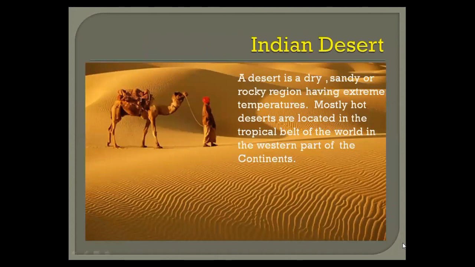Indian desert. A desert is a dry, sandy or rocky region having extreme temperatures. Extreme temperatures means very hot and very cold. Mostly hot deserts are located in the tropical belt of the world in the western part of the continent. As you know, the Indian desert is in Rajasthan, and Rajasthan also is the western part of India.